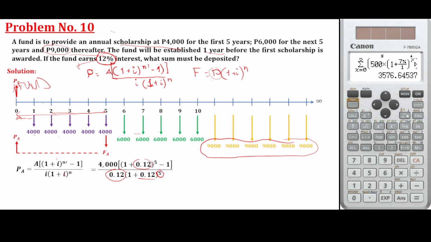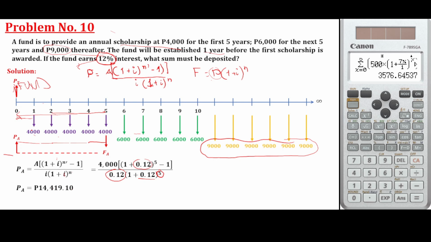Then raise to 5. Why 5? Because it travels 5 years from the future amount: 1, 2, 3, 4, 5. So we get the value of PA of 14,419.1.